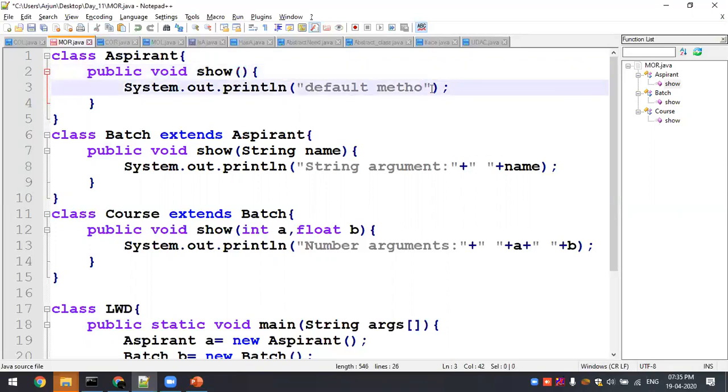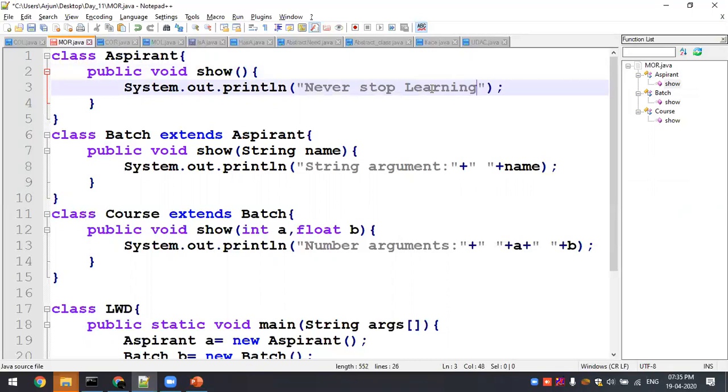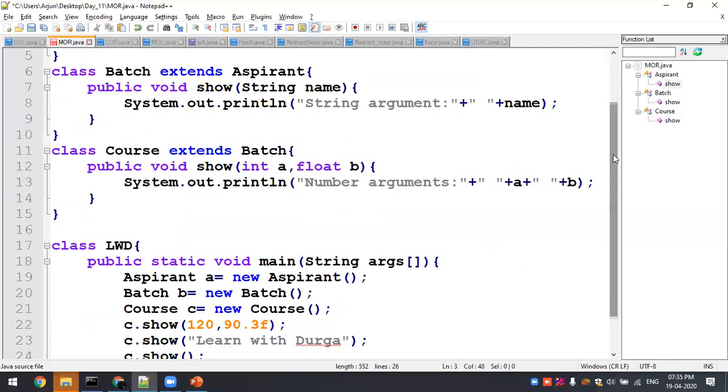Here I'm just sending never stop learning. I am printing this: first, the integer float type, which is directly there in the child, and second, the string type, which is there in the direct parent. Again, the default argument is not there in the direct parent, so we go to the grandparent. So that is show off never stop learning. That's it. Now I'm going to execute this MOR.